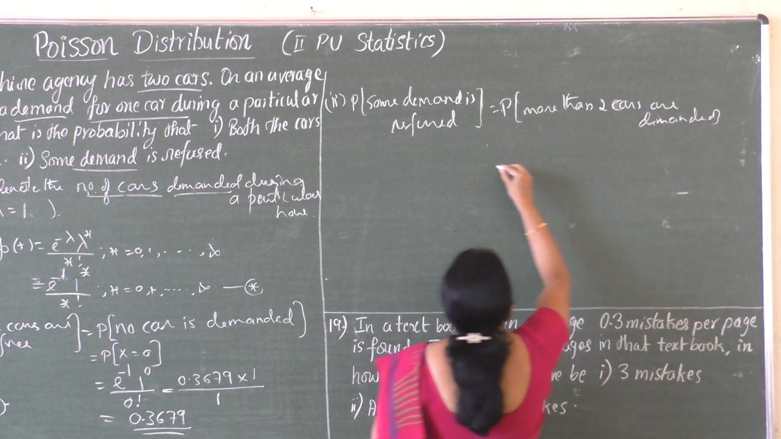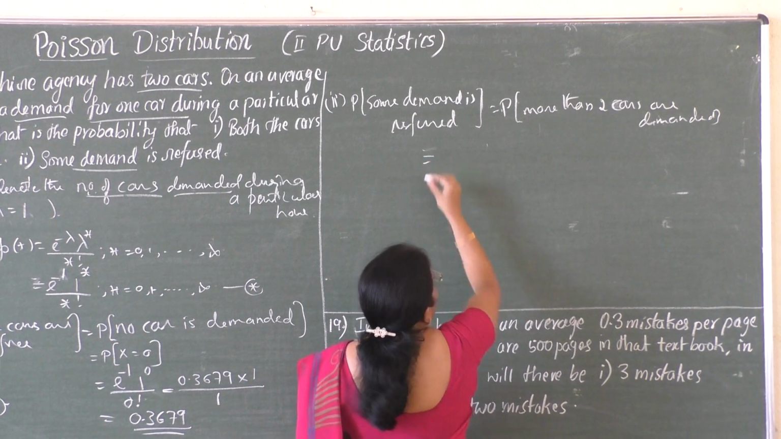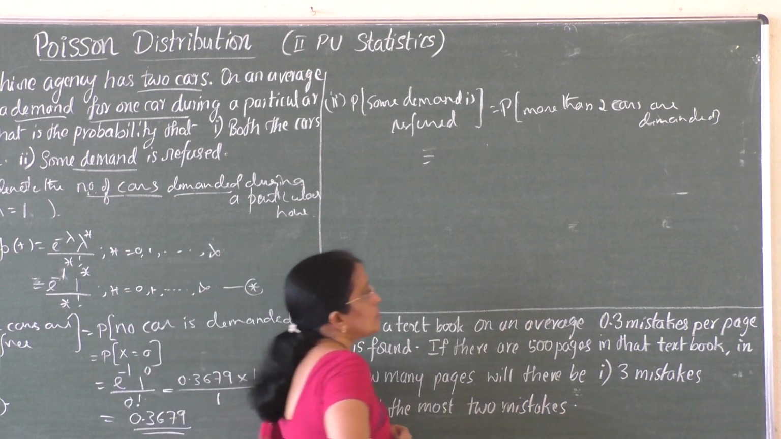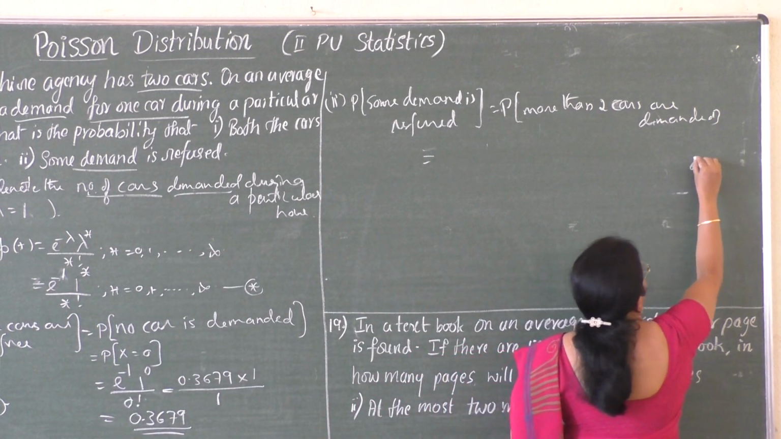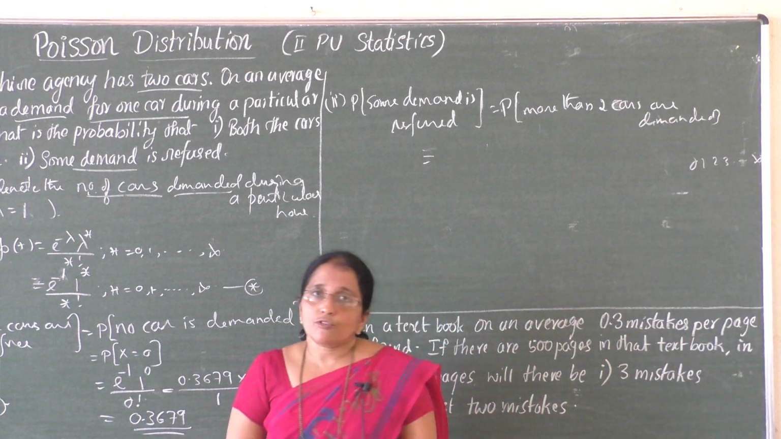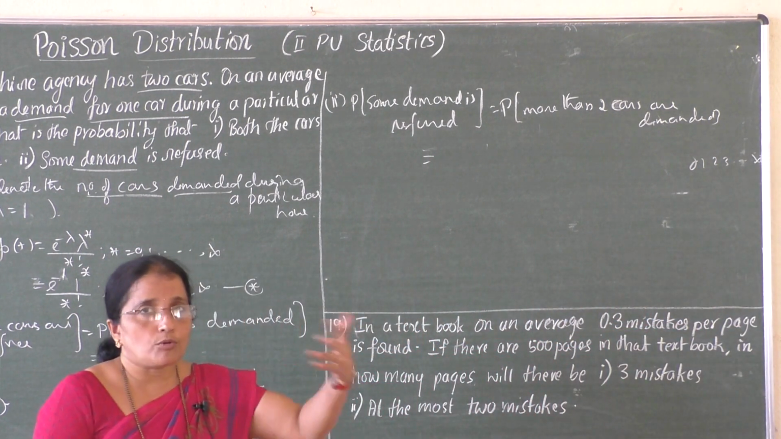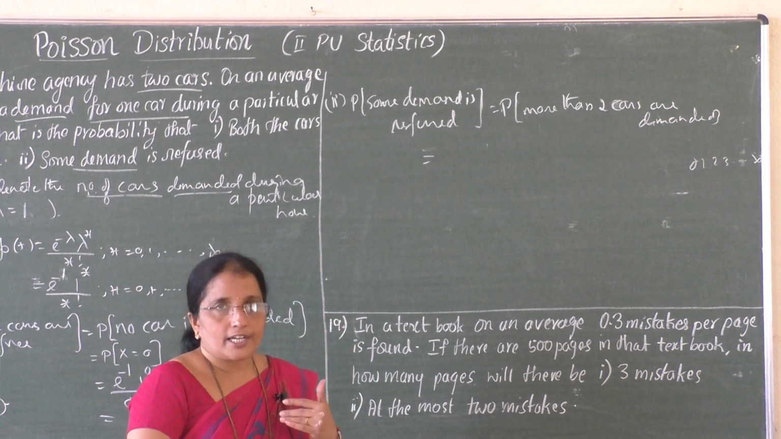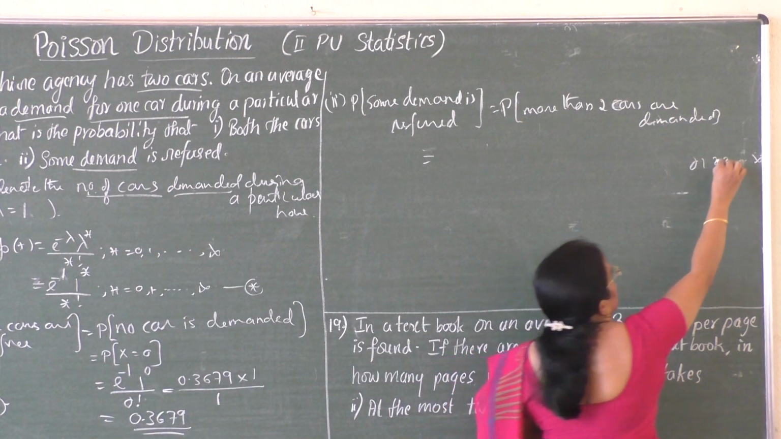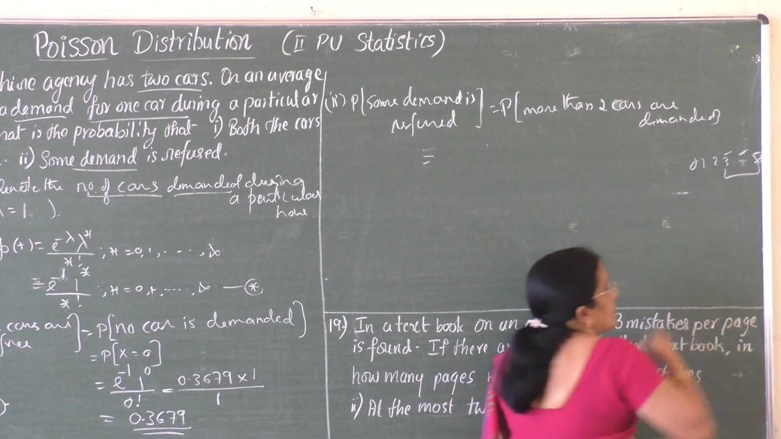Suppose there is a demand for more than 2 cars, so we can say the demand is refused. Now look at the range. Range is 0, 1, 2, 3, 4 up to infinity. Now which values do we want? More than 2, that is, 2 is not needed. That is 3, 4, 5, 6 up to infinity. These are the required values.